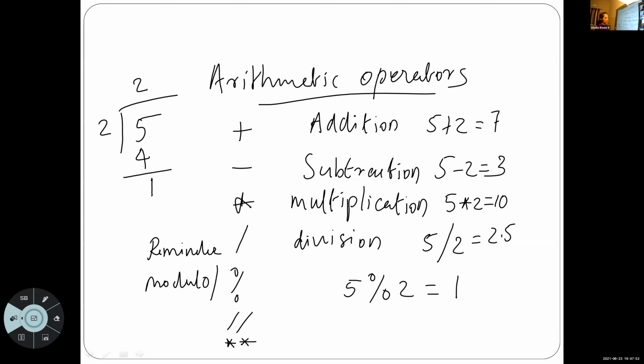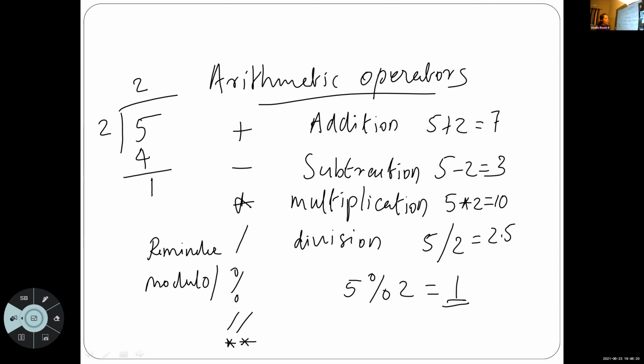5 mod 2 means 5 is divided with 2. We get remainder as 1. So the result of 5 modulo 2 is 1. Is it clear, Omar? No, ma'am.